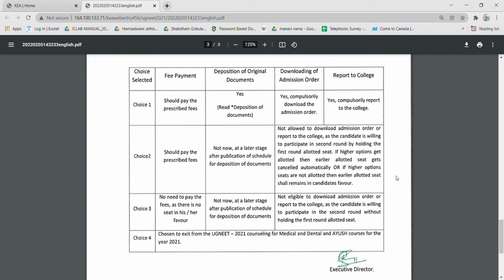Choice 3 candidates, as I told, you no need to pay the fees as you're not holding any seat. And this also you have to submit the documents after they publish the schedule. And for downloading of admission order and reporting to the college, you are not eligible to download both of them, as the candidate is willing to participate in the second round without holding the first round allotted seat.